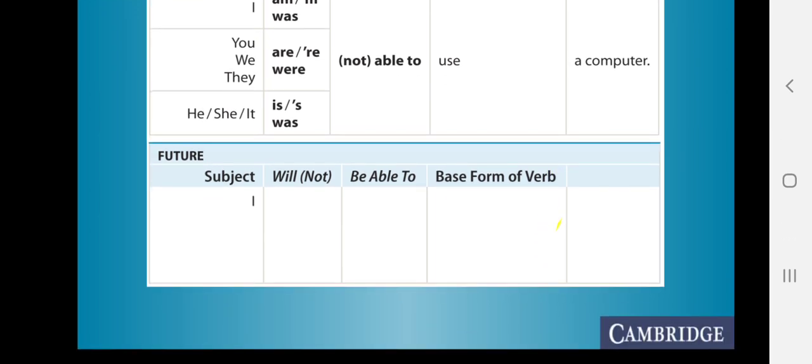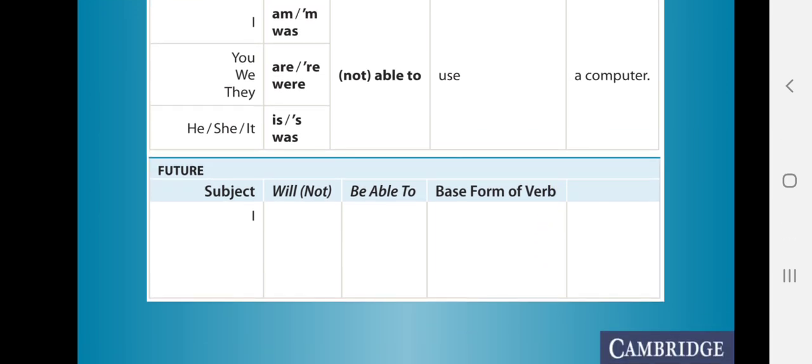Now, if we want to talk about an ability in the future, we're going to use the auxiliary will, and in this case, the particle not will be added just after the particle will, or won't, right? For example, I will be able to use a computer next month. I will take some computer classes.